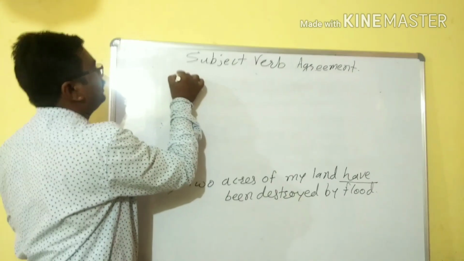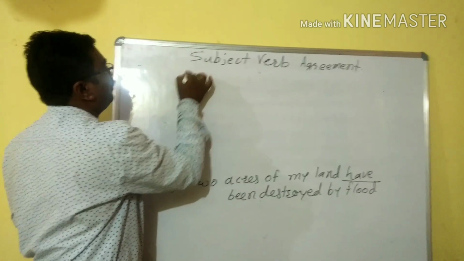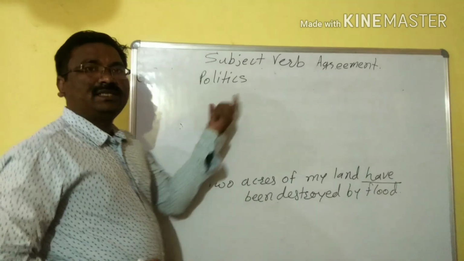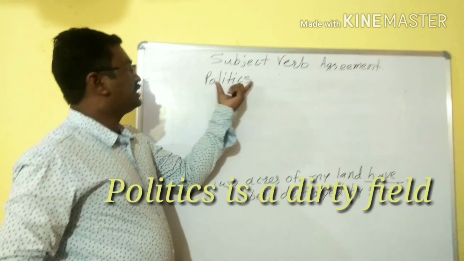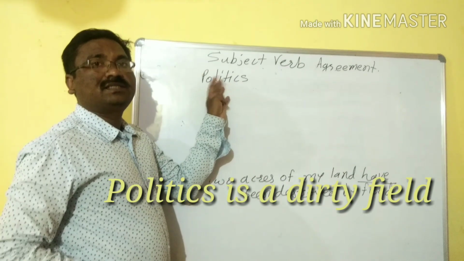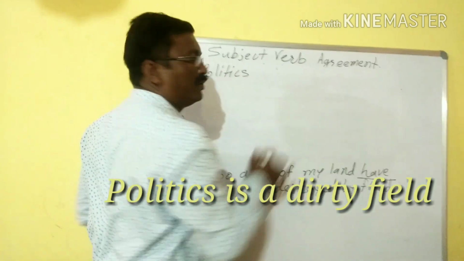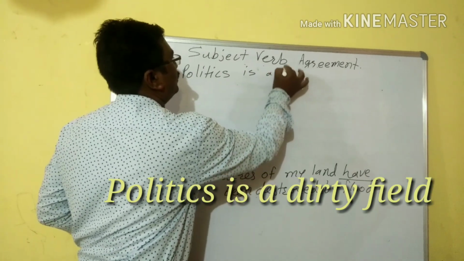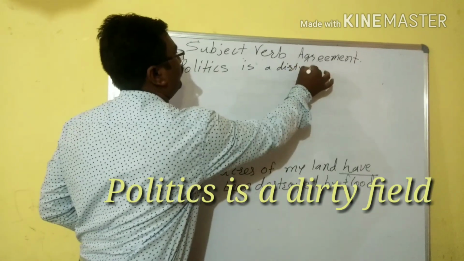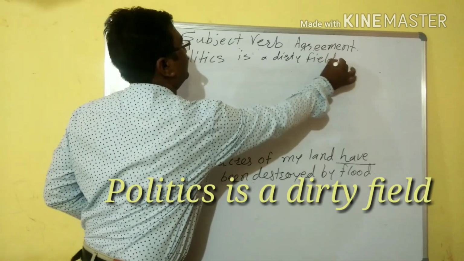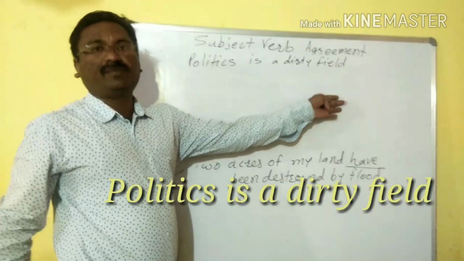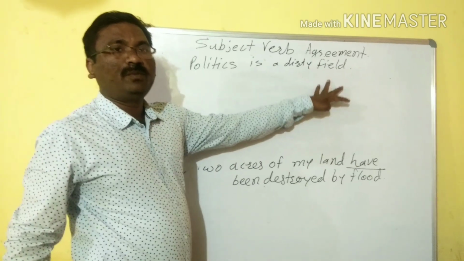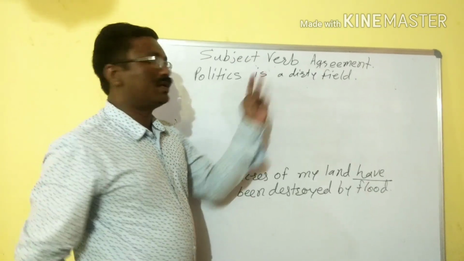Now let's see the new rule. Politics, this noun seems plural, but it is singular in sense. So we say that politics is a dirty field. We can't use a plural verb. We have to use singular.